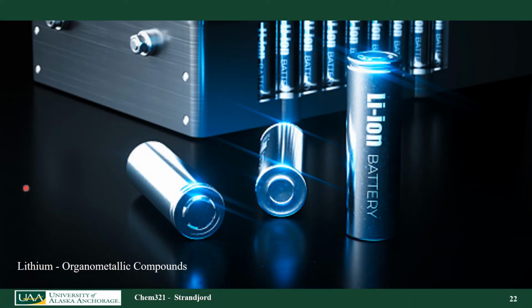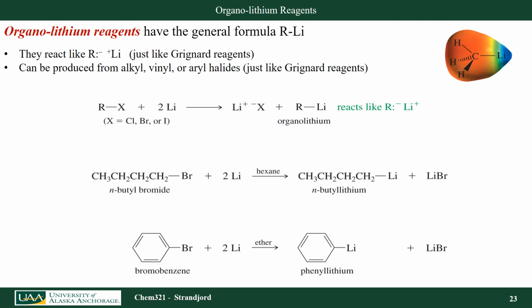Let's now talk about lithium-based organometallic compounds and several different chemical reactions that they undergo. Organolithium reagents have the generalized formula of R bound to lithium, where that bond is a covalent bond. However, just like Grignard reagents, we actually write them up as if the alkyl group, the R group, is nucleophilic.